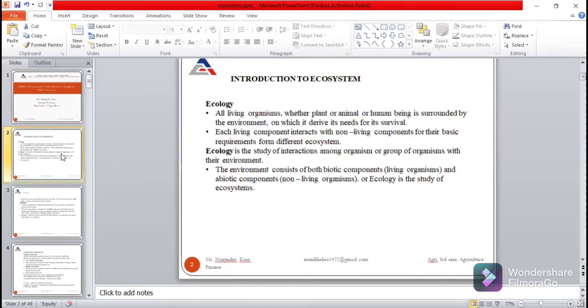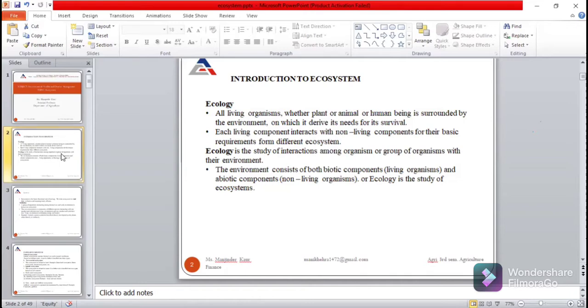Ecology consists of biotic and abiotic components. Biotic are the living components or living organisms, and abiotic components are the non-living components. So ecology is the study of all the ecosystems.